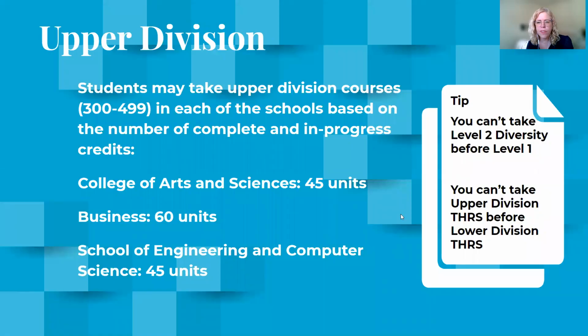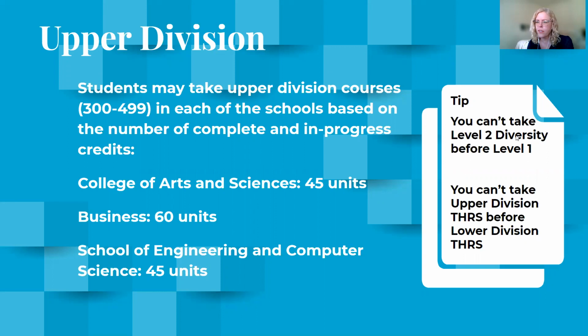If you want to take an upper division course, a 300 level or above course, you must have completed 45 units in the College of Arts and Sciences or School of Engineering. If it's a business class, like Management 300, you would have needed to complete 60 units. So if you're running into problems, there's a reason why they have these limits, to allow upper division students to take the courses they need.